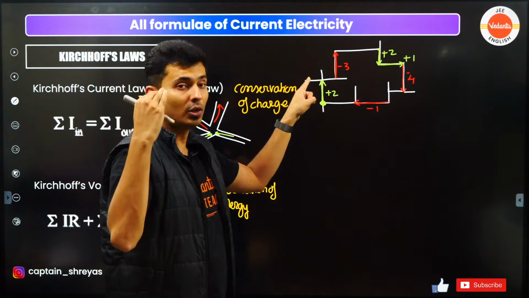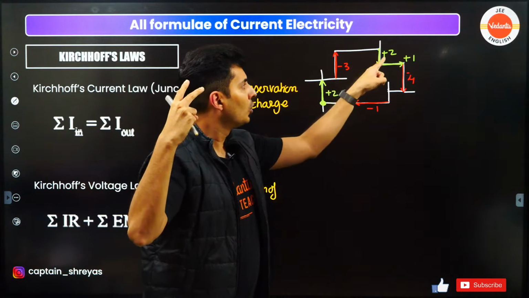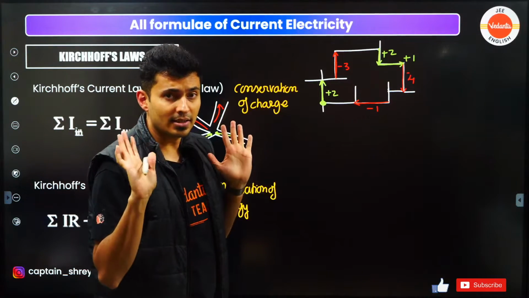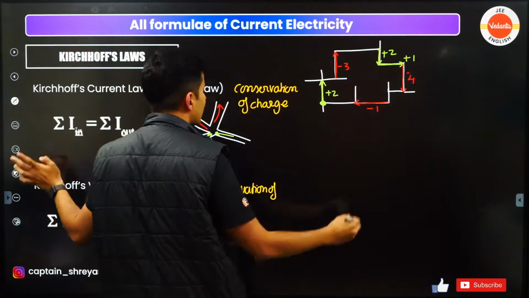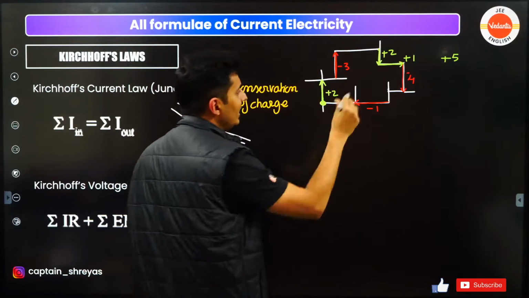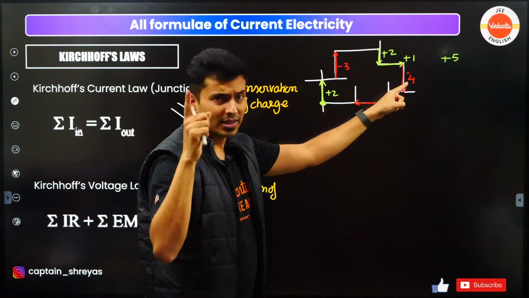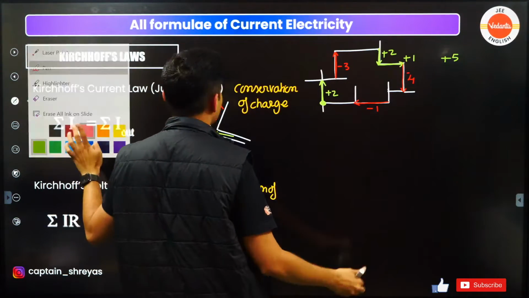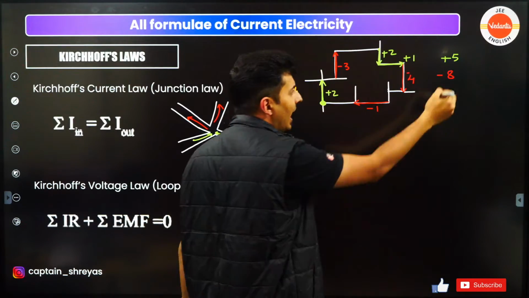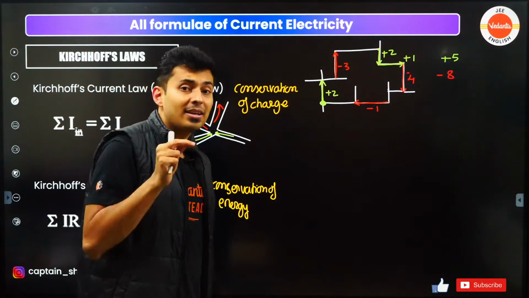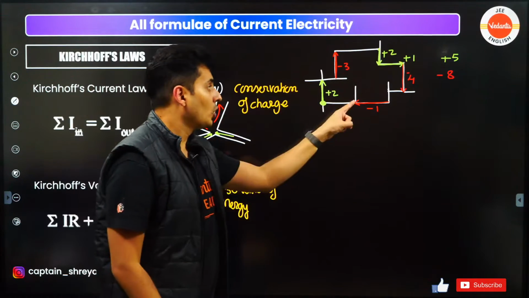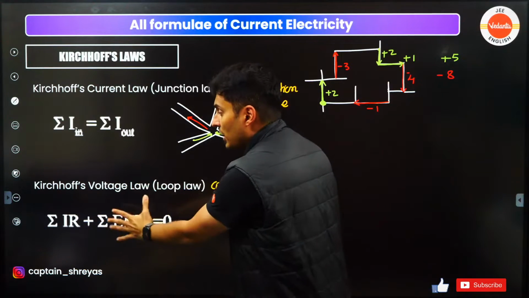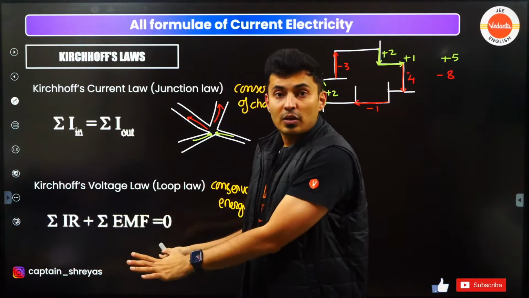Now just count how much the voltage has changed in this due course. Here it increased by 2, so 4 plus 1, 5. So the total increase is 5. And the total decrease is 3, 4 is 7, and 1 more, so that becomes 8. So it decreased by 8. If you add them, 5 minus 8, it becomes -3. So this does not correctly use Kirchhoff's voltage law, or this is proving that Kirchhoff's law is wrong.